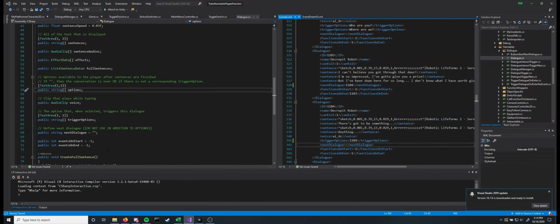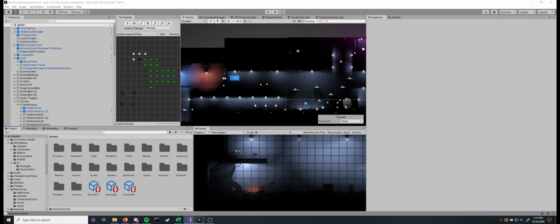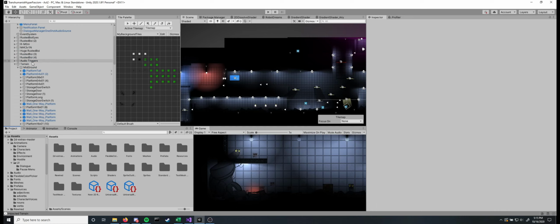And last but not least, we've got these two ints for events on start and events on end, and this is definitely the jankest part of my system. So I want to be able to, for every dialogue, it has the opportunity to trigger a function when the dialogue begins and when the dialogue ends. And the way that I denote that it's not triggering a function in my XML is I just put a -1. However, in order for the function to properly trigger, it has to have its ID. So this is the ID 1103, and so because this one has a function that's played on end, I give it 1103. And then in my inspector, if I go and look at the dialogue